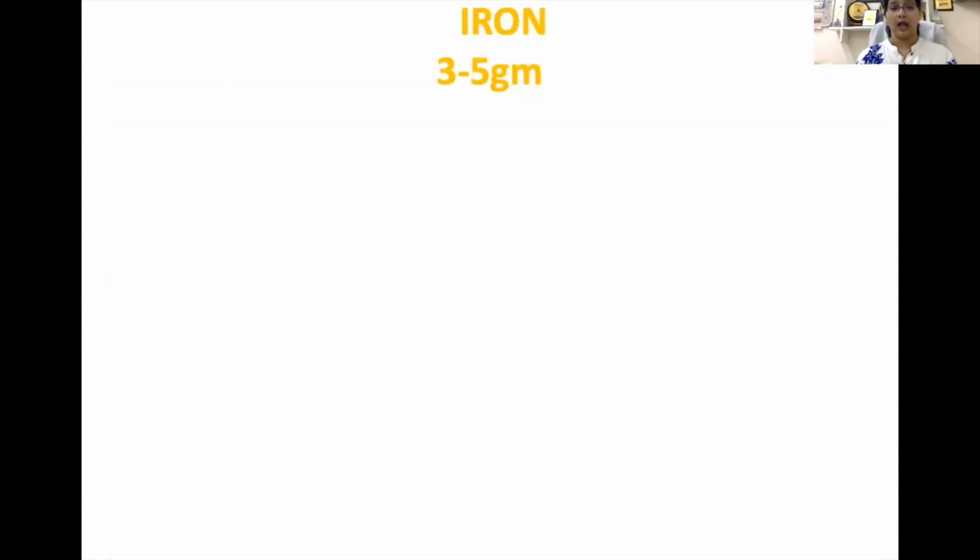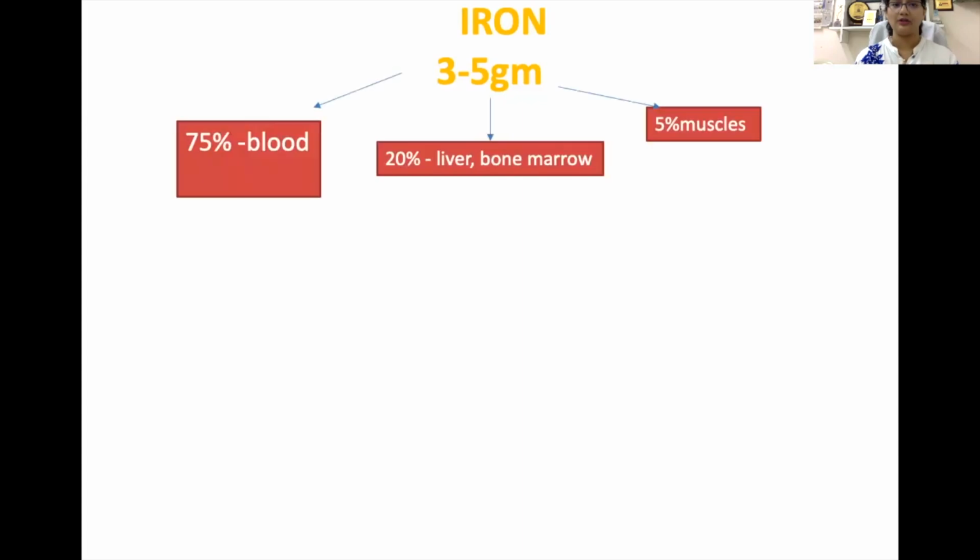As we all know, the iron contained in our body is 3 to 5 gram, which is very less, but iron is maintained in our body. Our body tries to utilize and reutilize it, and there is no way of excretion of iron like other compounds have. So this 3 to 5 gram of iron performs different functions of the body. Out of that, 75% of iron is present in the blood, mostly in the RBC. 20% of iron is present in liver and bone marrow, and 5% you will find in the muscle in the form of myoglobin.